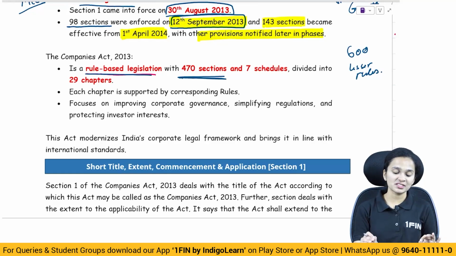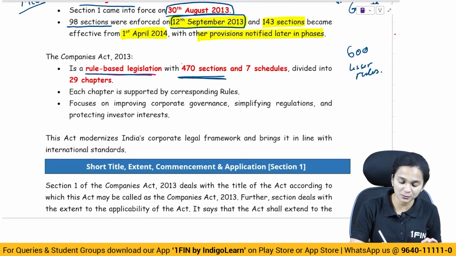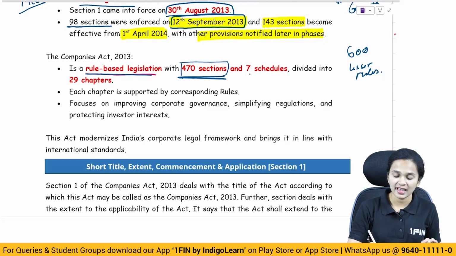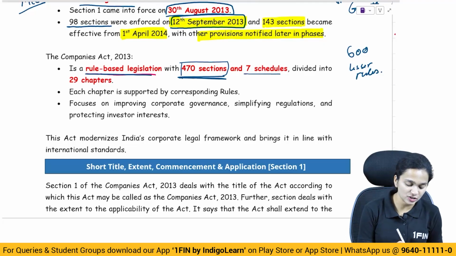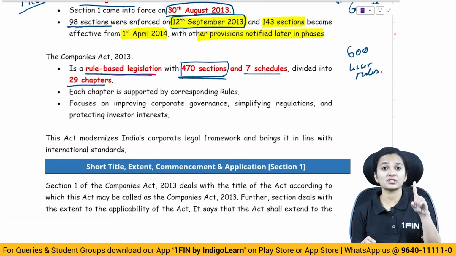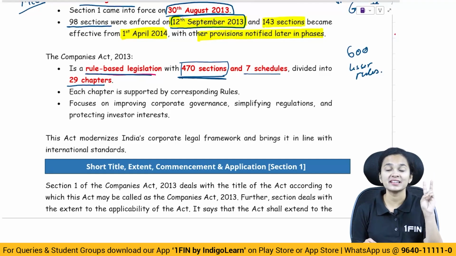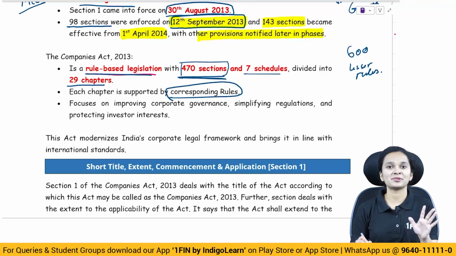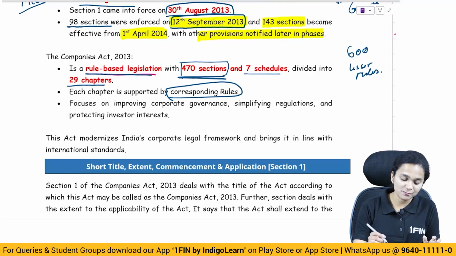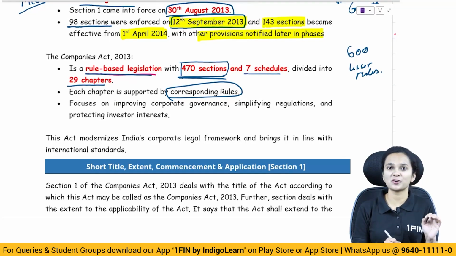So this is a rule based legislation with 470 sections and 7 schedules, divided into 29 chapters. Each chapter has its own rules, so every chapter is supported by its own rules. What is the focus of this act?